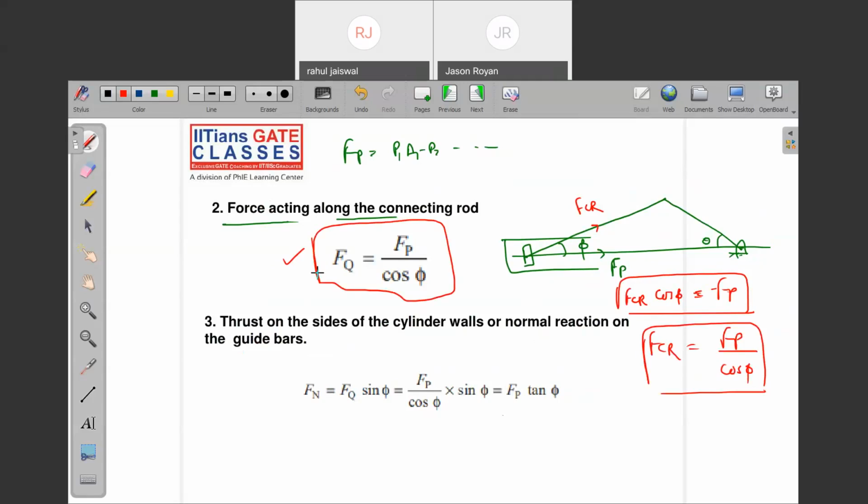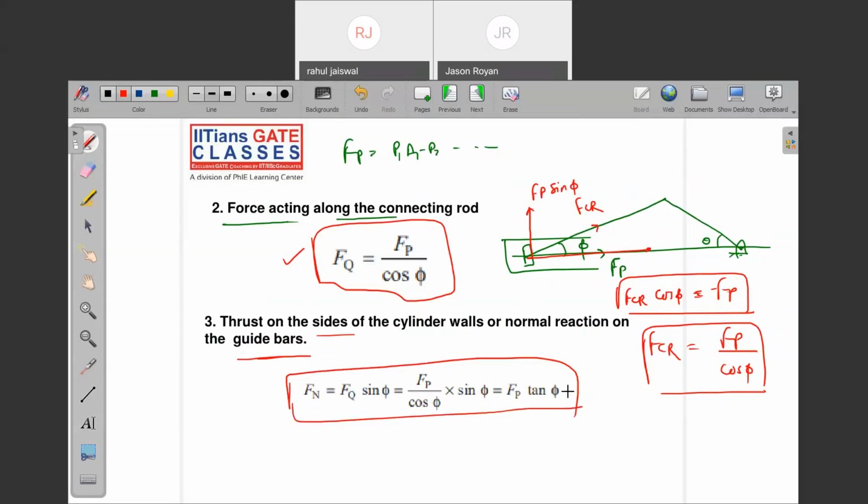Is it clear? Now, sir, what about this horizontal component you have resolved? What about the vertical component of the force? So FP sin phi, we call it the thrust on the side of the cylinder wall, or normal reaction on the guide bars. This is the formula, no doubt.